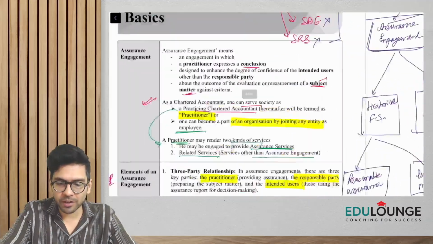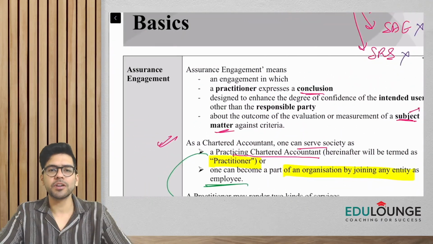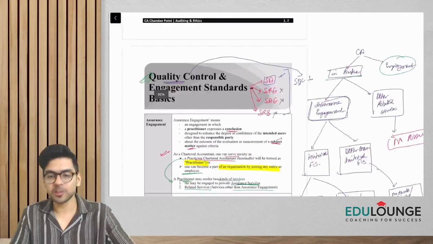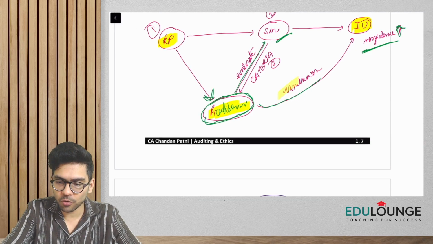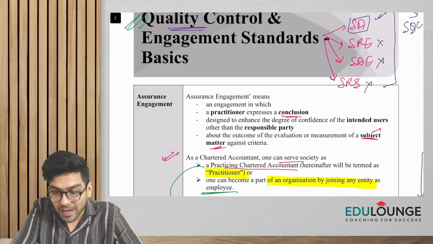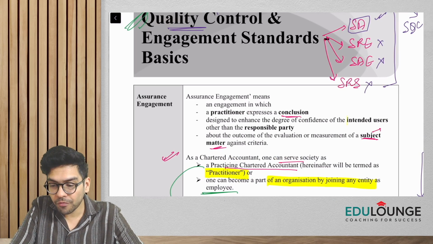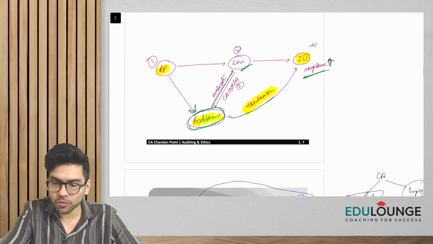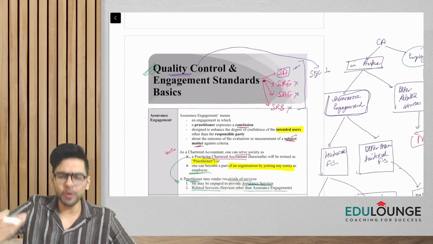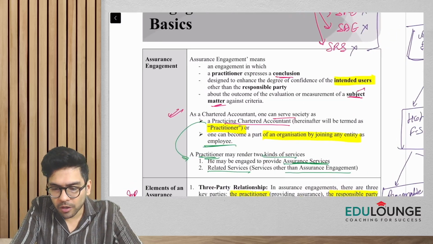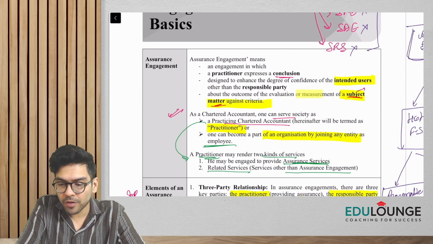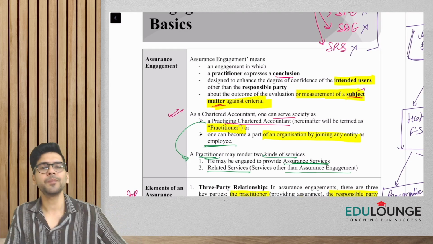So if I take you back to the definition, let's read it from here only. What is assurance engagement? It means an engagement, a work in which the practitioner expresses a conclusion. Are we expressing a conclusion? Yes, sir. So the practitioner expresses a conclusion, which is designed to enhance the degree of confidence of intended users. So what are we going to conclude on? We are going to conclude about the outcome of evaluation or measurement of a subject matter. So we are just evaluating a subject matter against a given criteria.